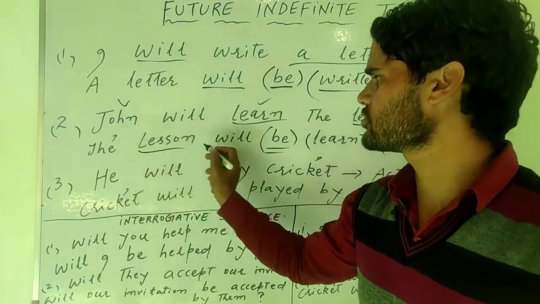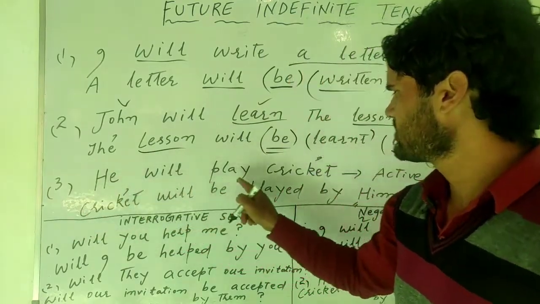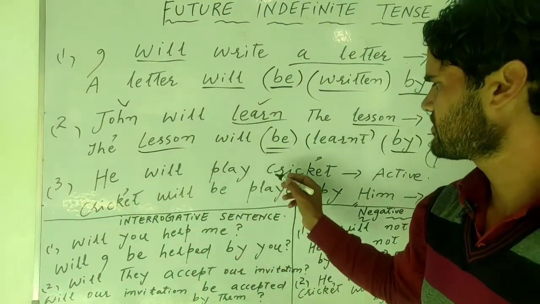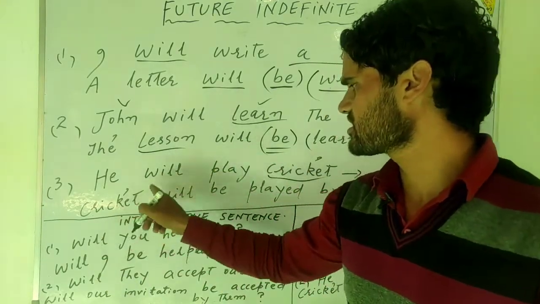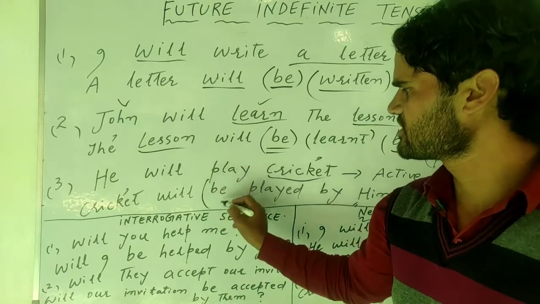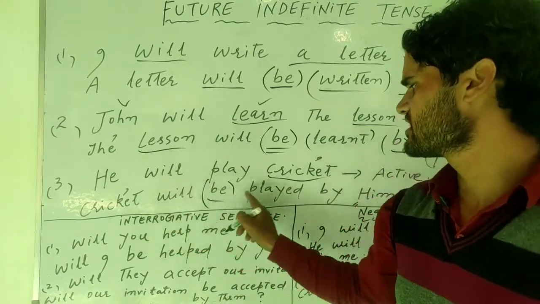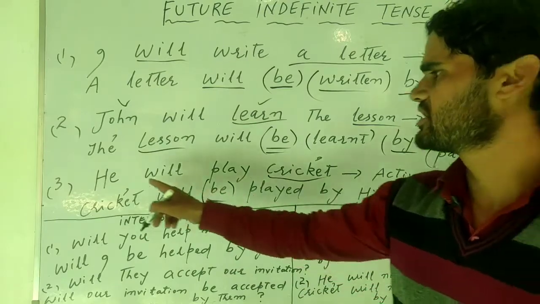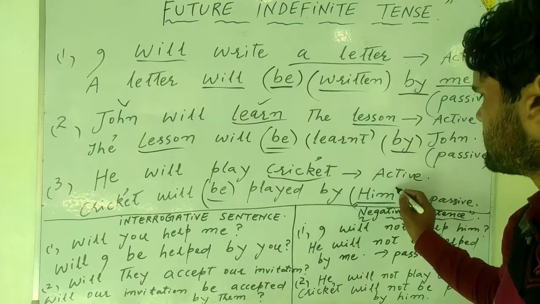So that is why it is object here. In the example 3, he will play cricket. However, in the passive, just bring out the object here, cricket, after that will. However, the added word you have to use be, after that always the third form of verb. Cricket will be played by him. He, its objective form is him. That is why I have used the word him here.